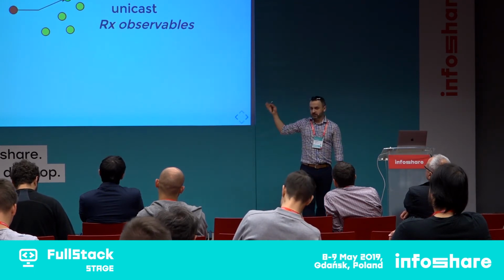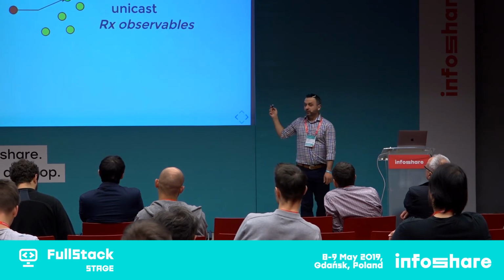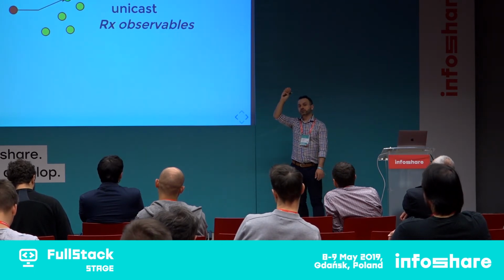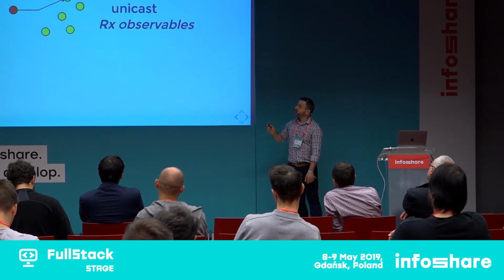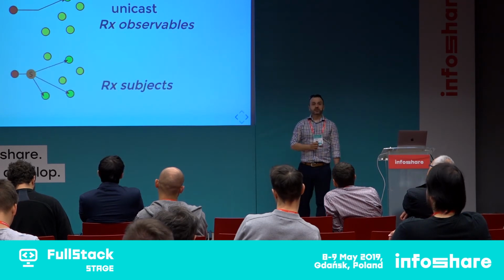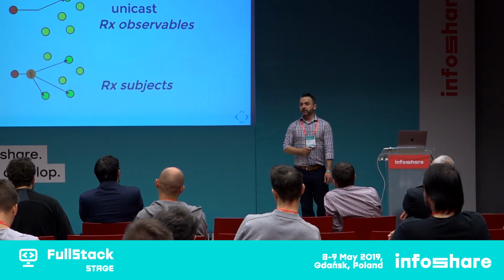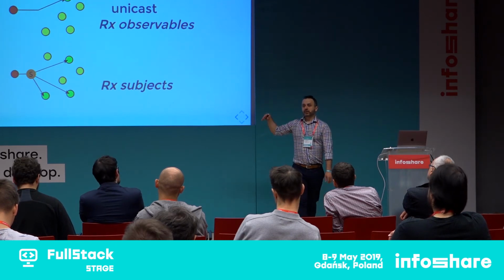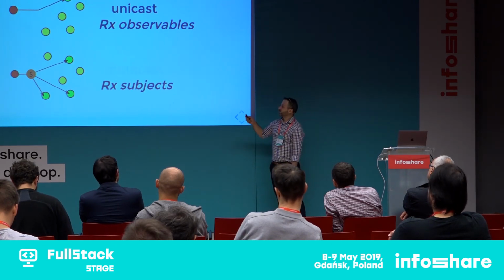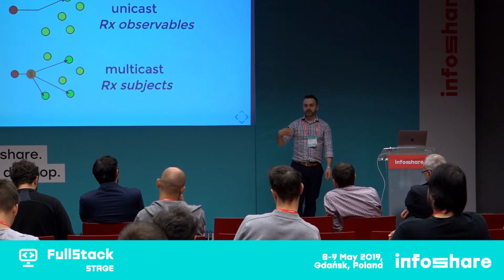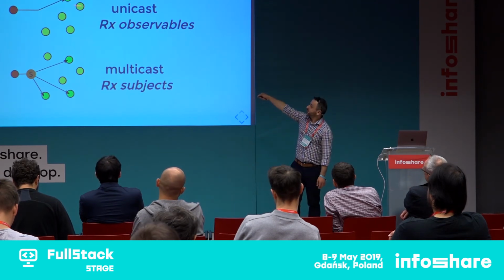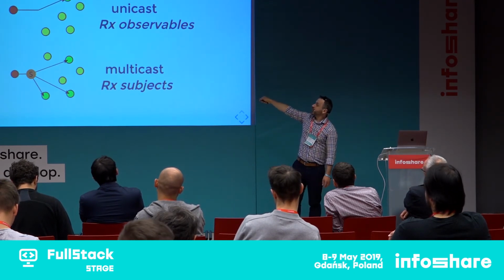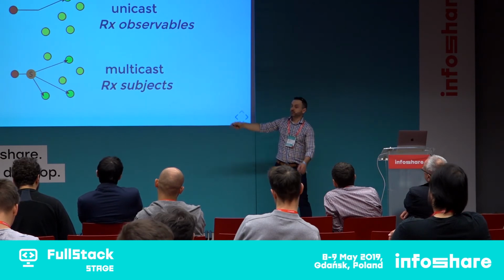This is obviously a waste of resources. If you want to share a producer among multiple subscribers, we have to use something that is called a subject. And by introducing a subject, we make a stream, let's say, hot, but actually what we do is we are multicasting the values. Instead of casting it to one single subscriber, we are casting it to multiple subscribers.